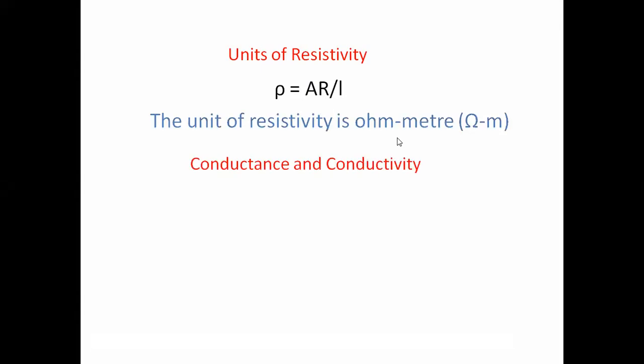The next one is conductance and conductivity. Previously we saw resistance, from which we can get the resistivity. Now we have conductance and conductivity. Conductance is nothing but the inverse of the resistance.